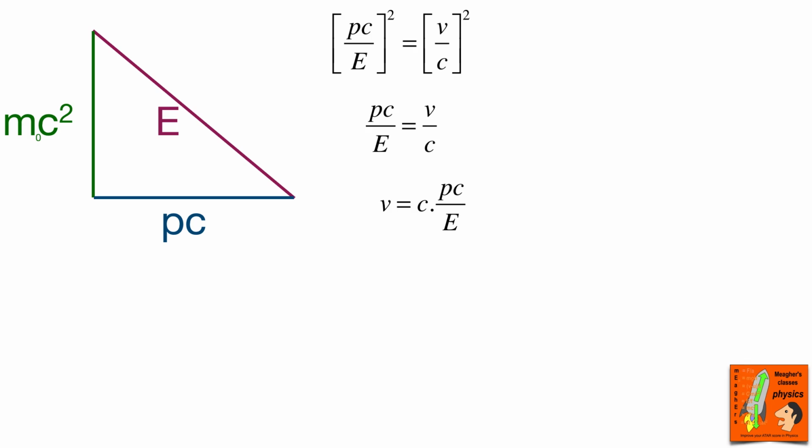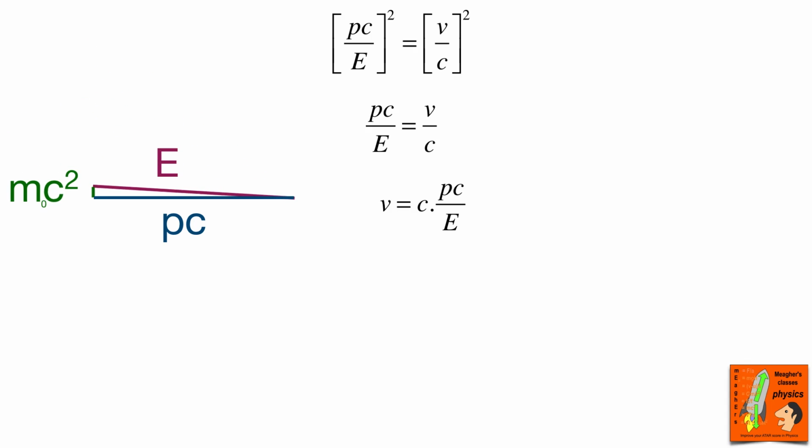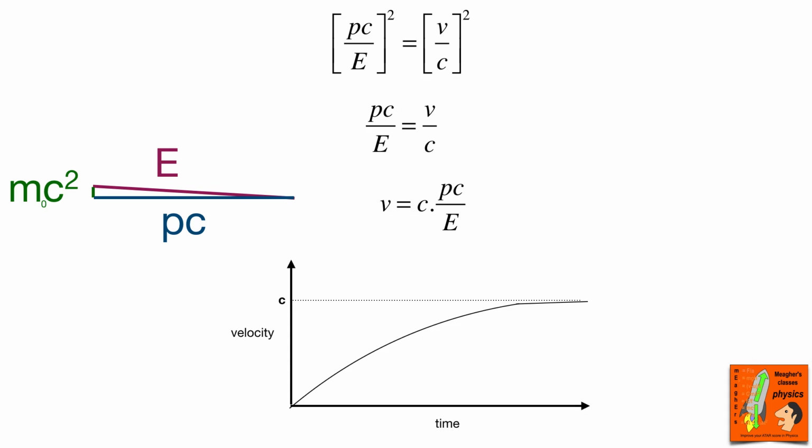Now you'll notice that in the triangle I've got drawn there, pc is not as big as E. So the ratio of pc to E is less than 1. And no matter how small I make that mass, I'll never get pc to be the same size as E. It will always be smaller than E. So that factor pc on E will always be less than 1. So the velocity of any mass has to be less than the speed of light. It'll get very close to it if it's a small mass, but it has to be less than the speed of light. It's not possible to be anything else. Okay, so that's fair enough for something with mass.